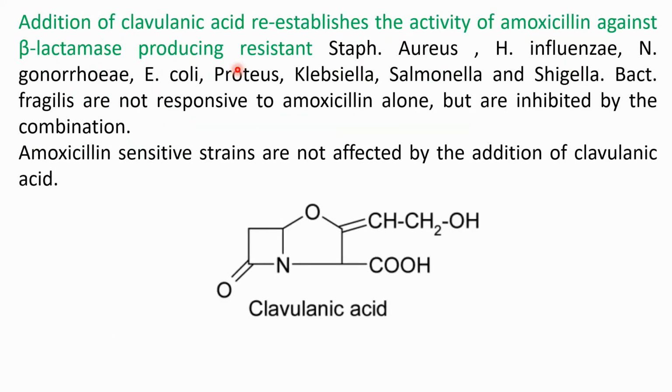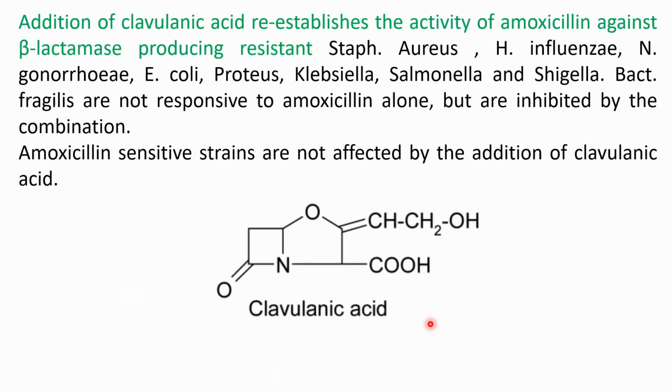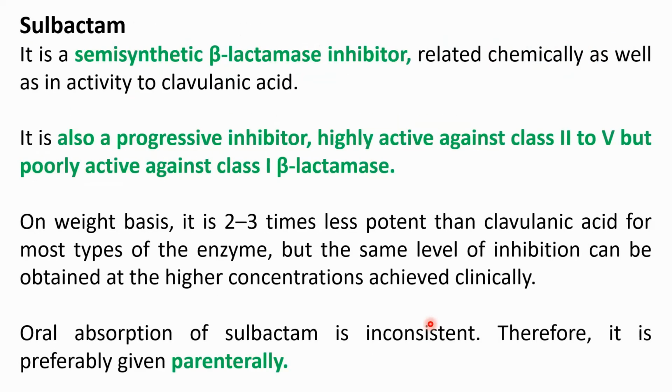Here I will show you the structure of sulbactam. So this is the chemical structure of sulbactam. Here you can see it has a structure similarity to clavulanic acid. Sulbactam is a progressive inhibitor of beta-lactamase enzyme.